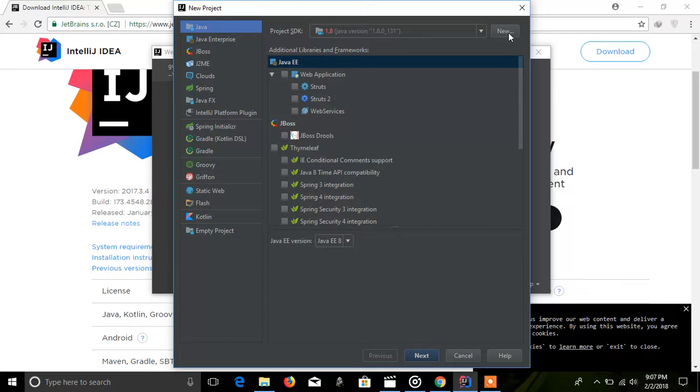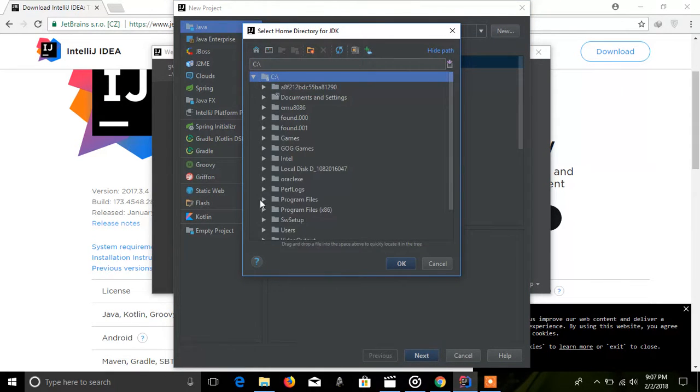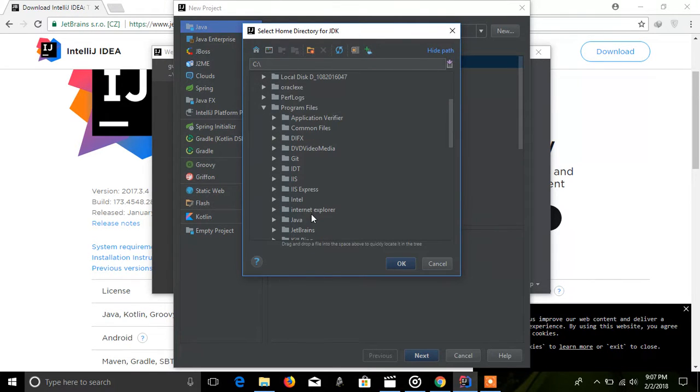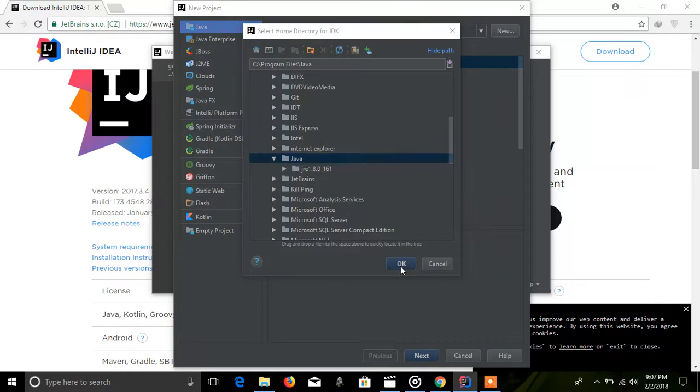Just click on the New button, here, and look for the path for your JDK, the place you installed it in. I know where my JDK is. I will select it and click on the OK button. Now click Kotlin and start your project. And yes, you're done.